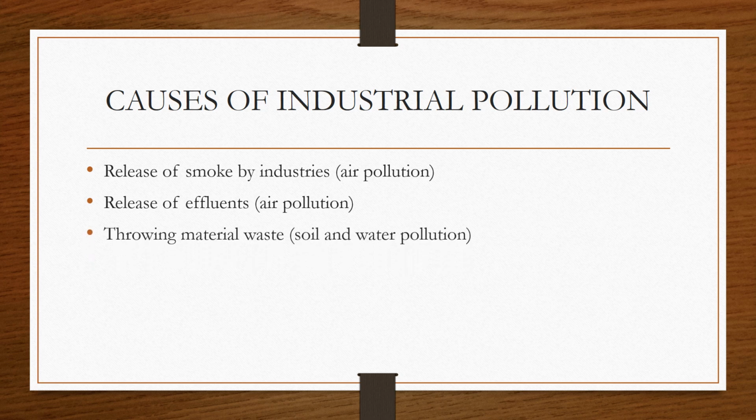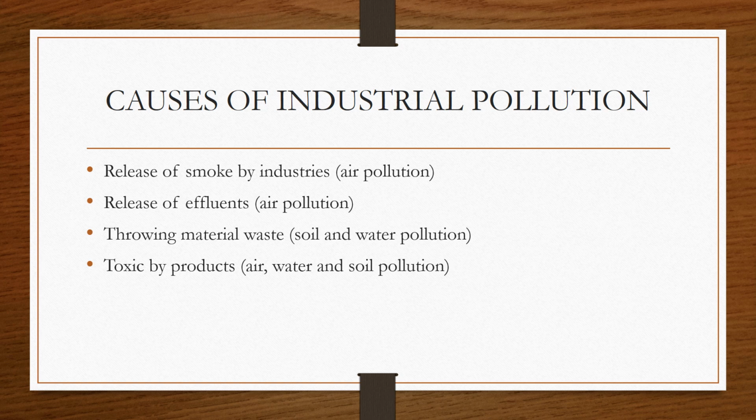Water pollution and soil pollution are caused by throwing waste material on the soil. This waste material, when thrown on the soil, affects the pores of the soil and makes it infertile. Also, during the rain, the water which seeps down into the soil runs into the water bodies and creates water pollution. There are two typical processes that take place in the water after these pollutants reach it. We will read about these processes in the higher classes. These processes are also included in the food chain and decrease the level of oxygen in the water.